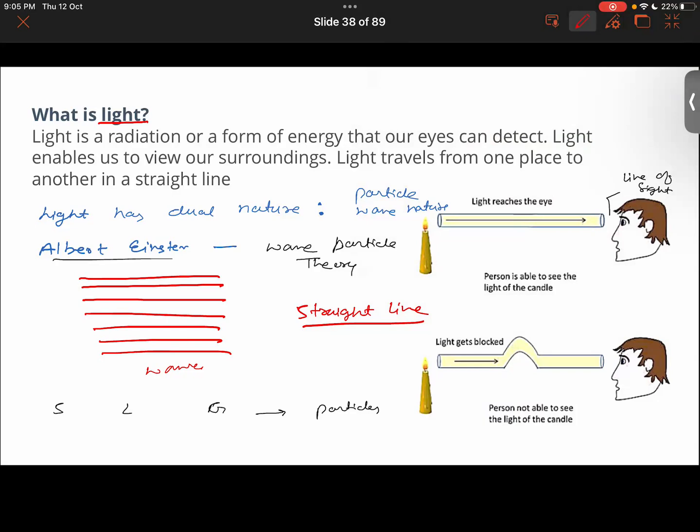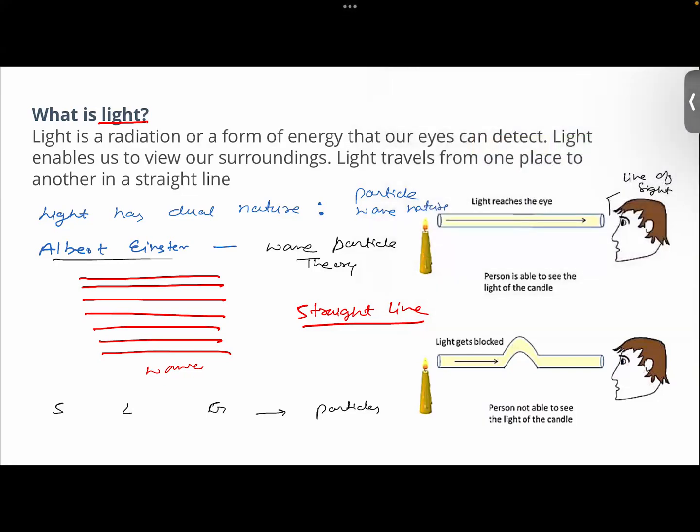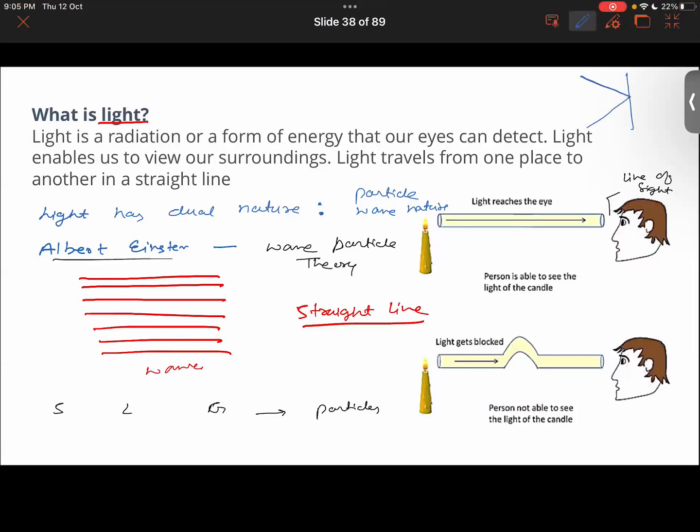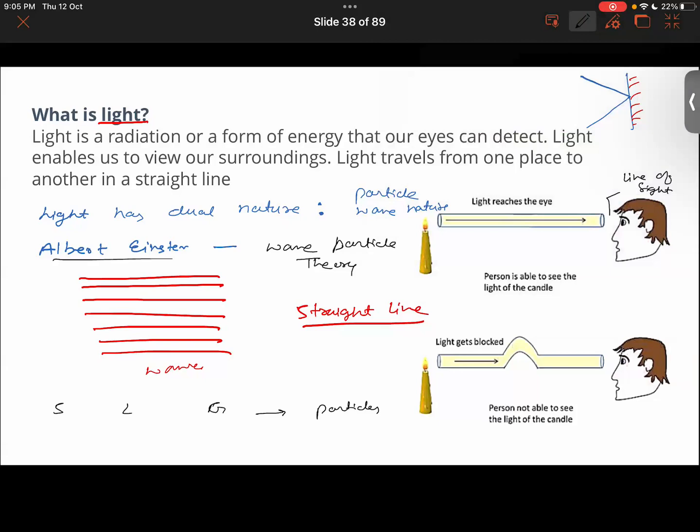Now we have different phenomena, like reflection. If I were to talk about the phenomenon of reflection, it is light bouncing off from a surface in the same medium. So thereby we see that light is of wave nature. Getting what I'm trying to say here?